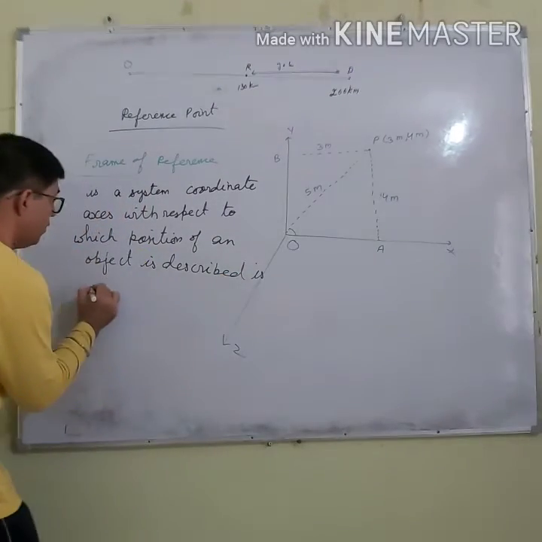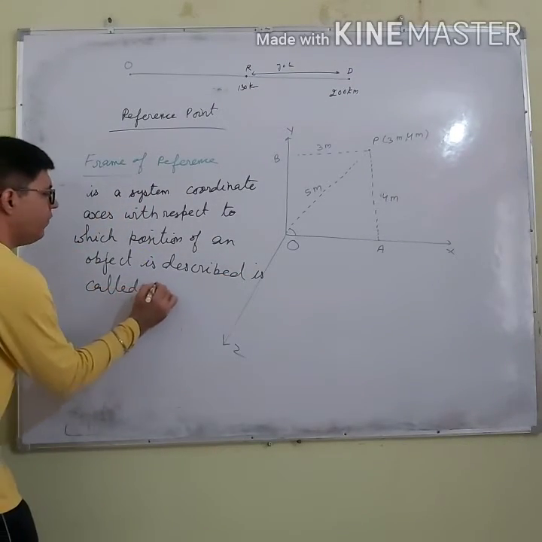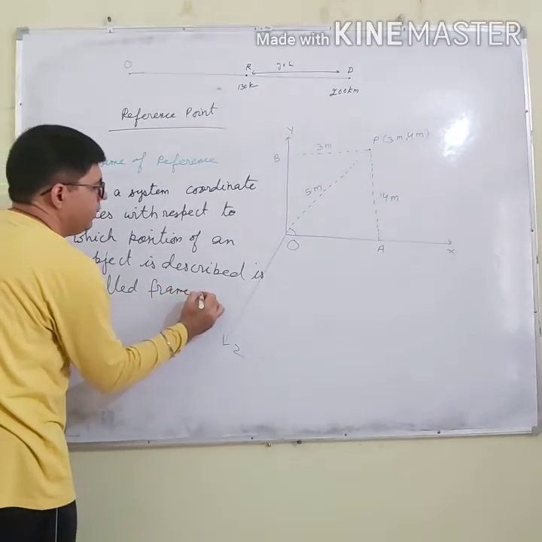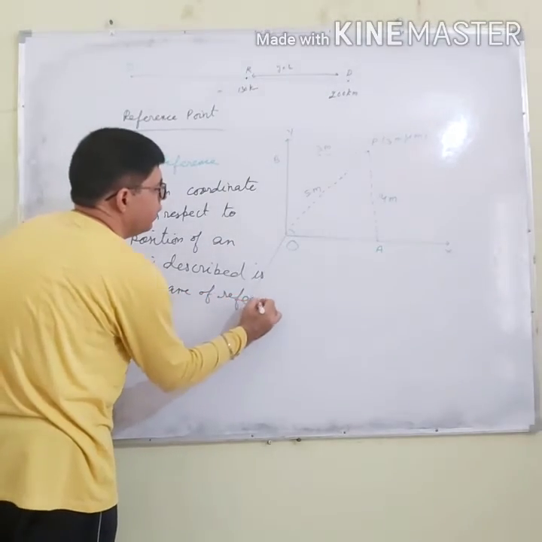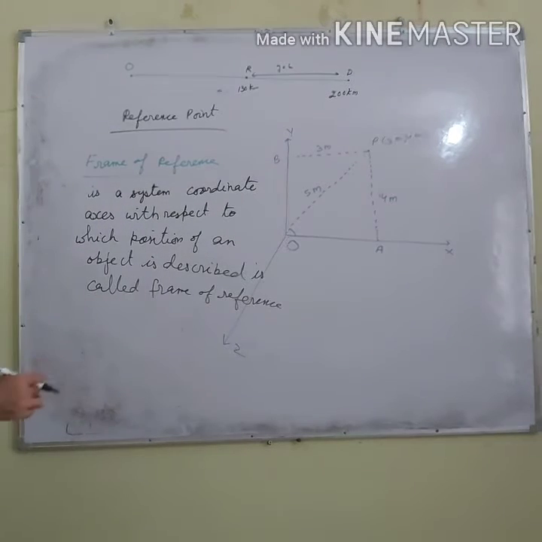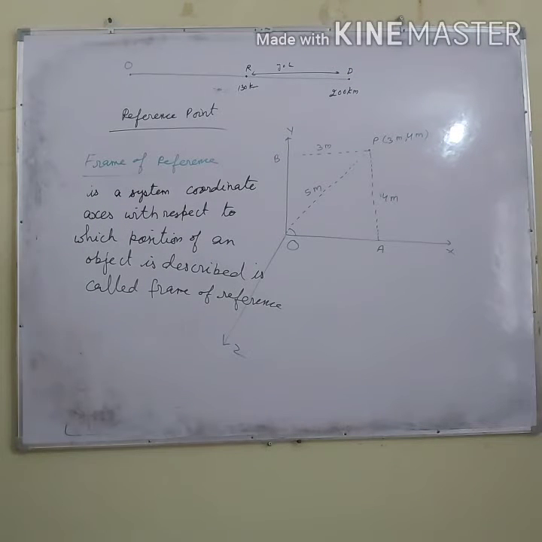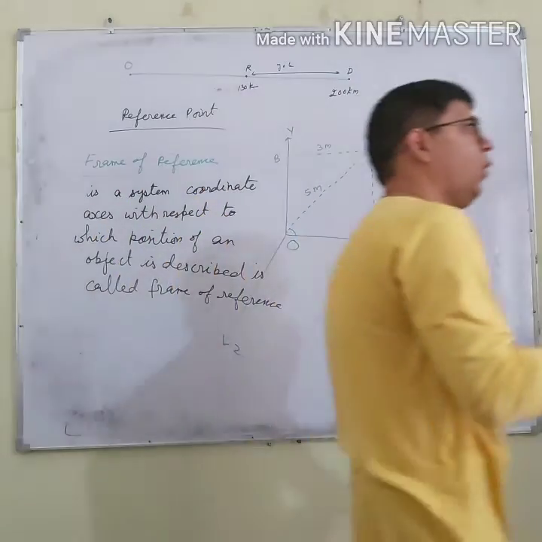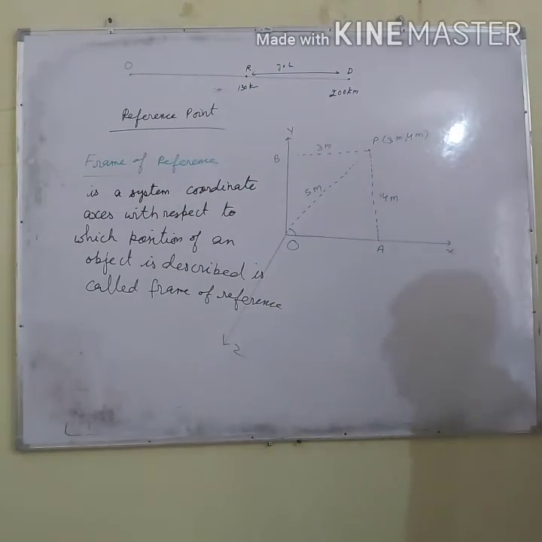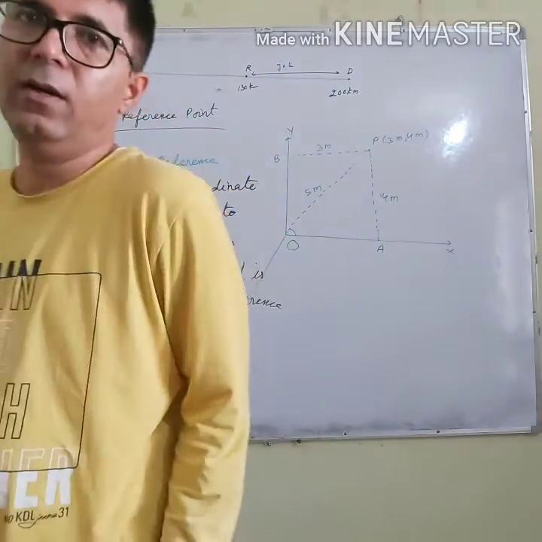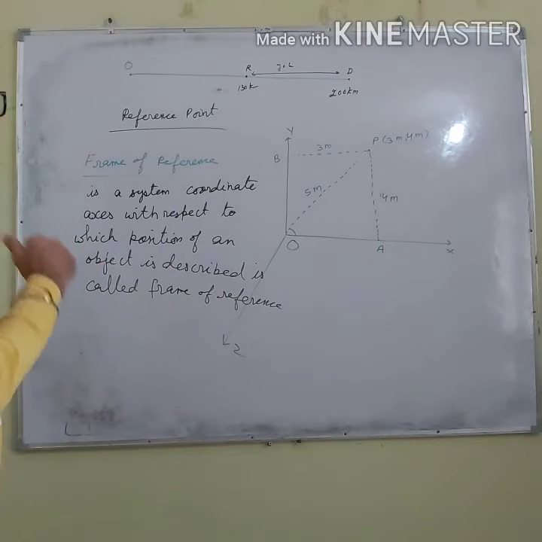That is called the frame of reference. So frame of reference is a set of coordinate axes with respect to which the position of an object is described. That is given the name of the frame of reference.